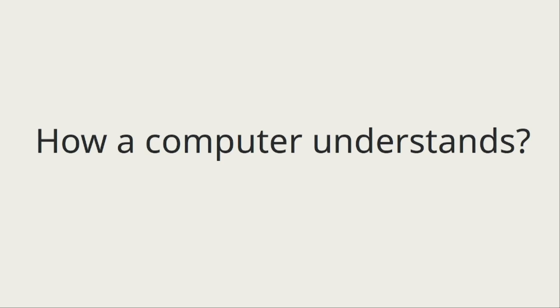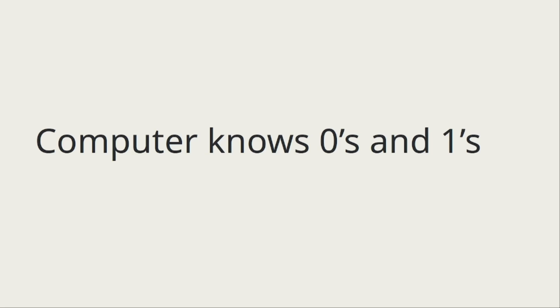So how does a computer understand this? Well, a computer understands only zeros and ones. A computer or any electronic machine knows only zeros and ones. It doesn't understand any human language or any programming language. So to have an understanding between human language and computer language, meaning zeros and ones,